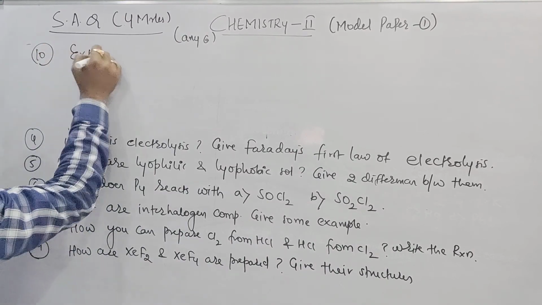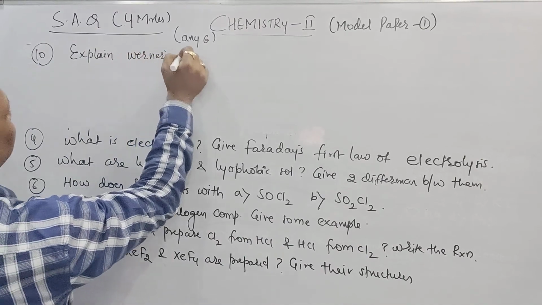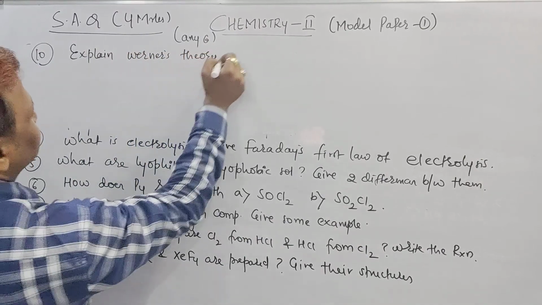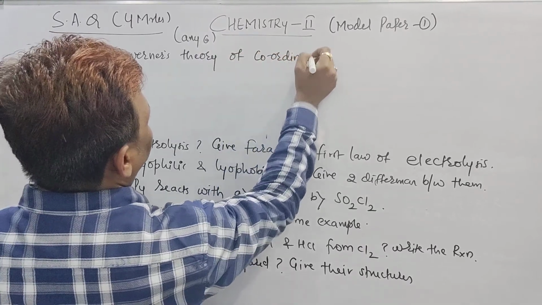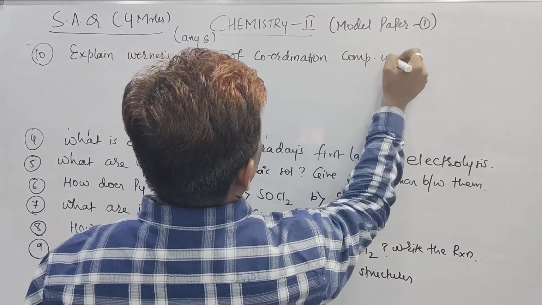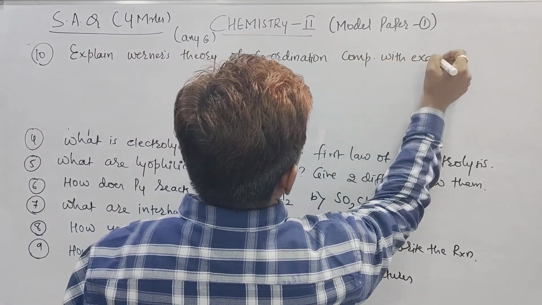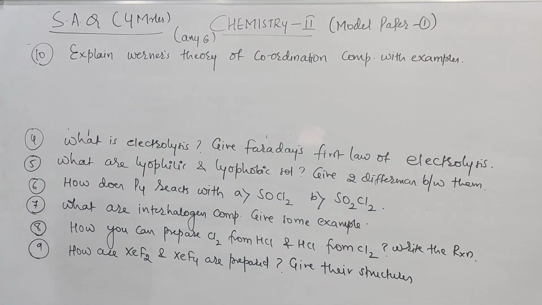Explain Werner's theory of coordination compound with examples.